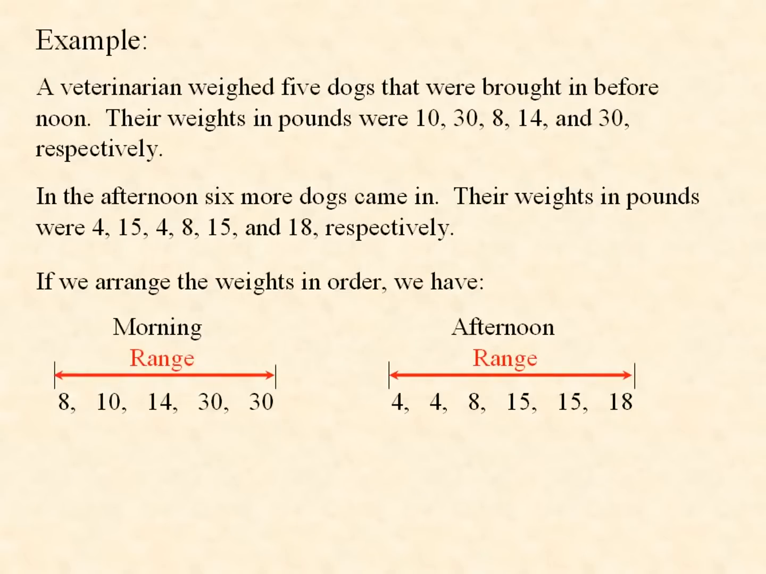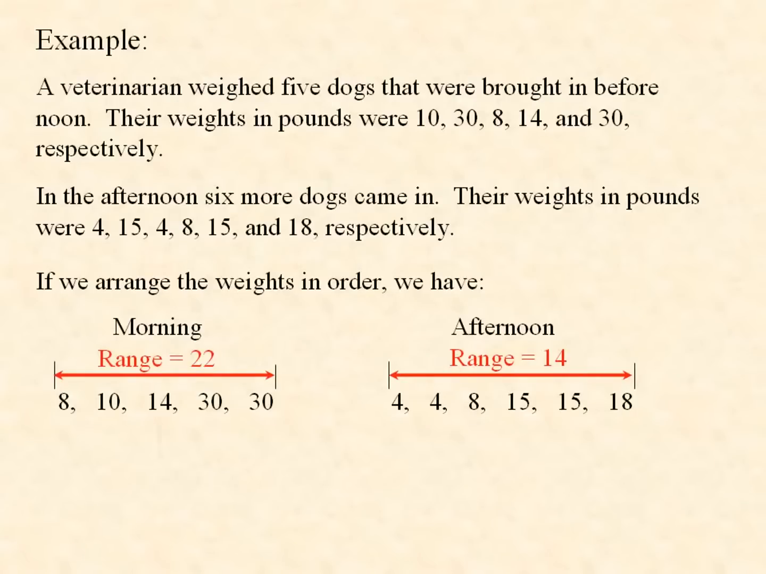As a statistic, range is the difference between the largest and smallest of the data. So in the morning, the range is actually 22 pounds, and in the afternoon, the range is 14 pounds. That's a kind of measure of how spread out the data are. In the morning, there was a greater spread than in the afternoon. The morning had a bigger range than the afternoon.